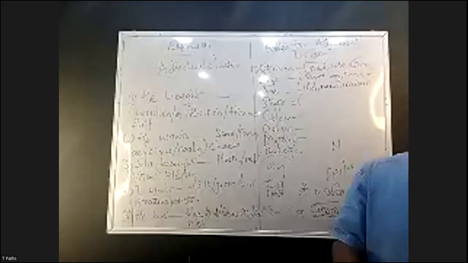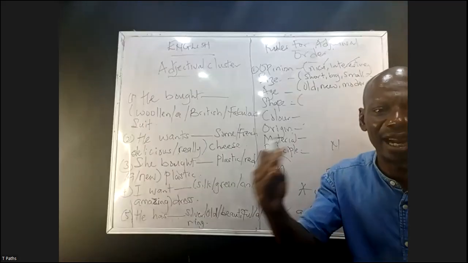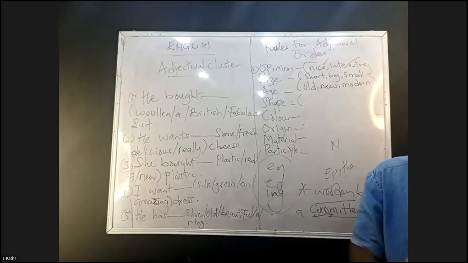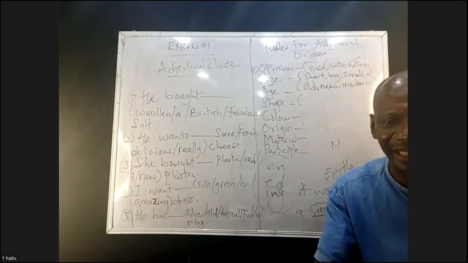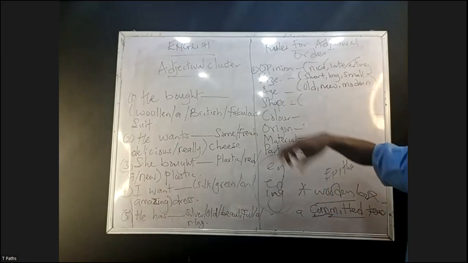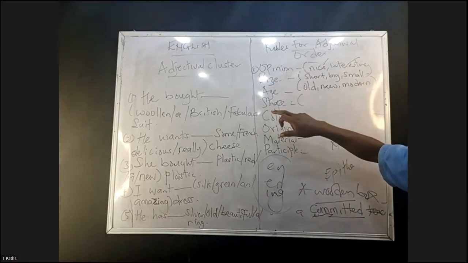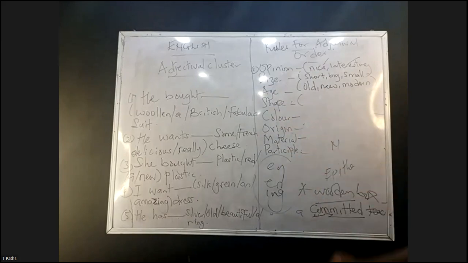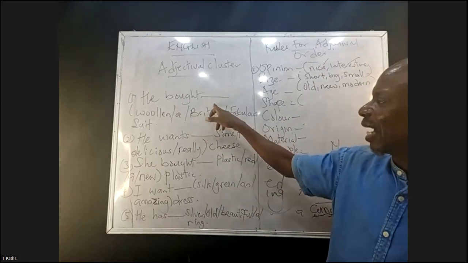So what you need to understand under this adjectival cluster is the arrangement of multiple adjectives to describe a noun in a sentence. I repeat, the arrangement of multiple adjectives to describe a noun in a sentence. Like I said: opinion, size, shape, age, color, origin, material, participle. Let's look at this example on the board. He bought dash.